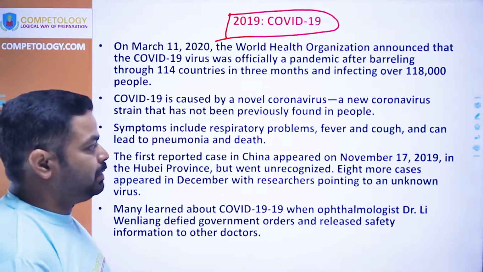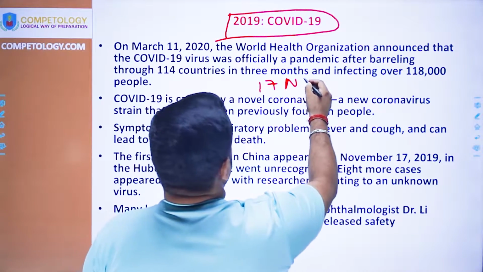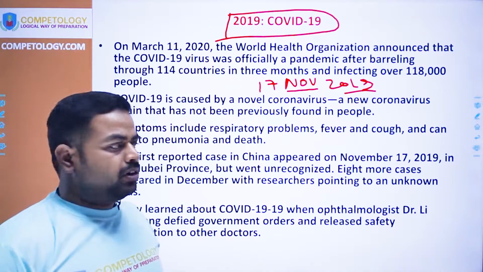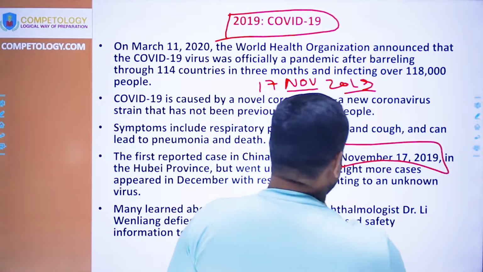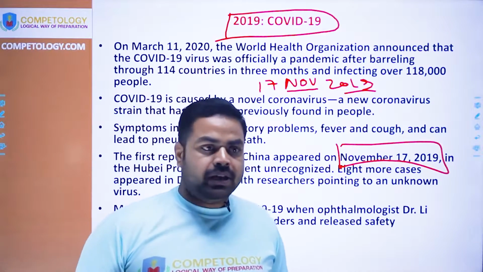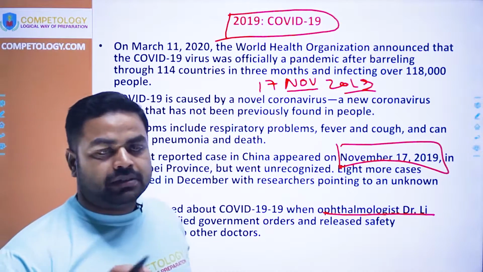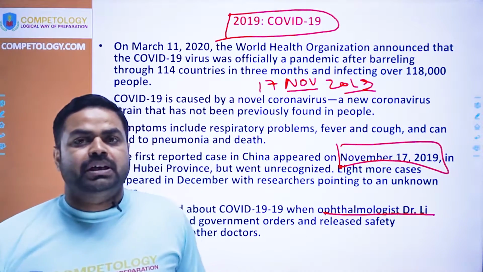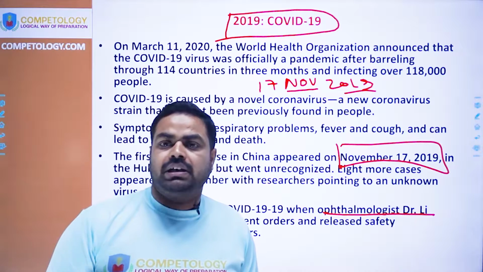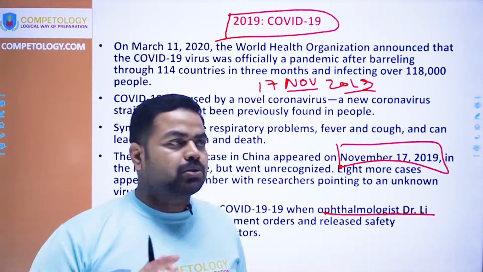And at this time, although the information about the first case of COVID was there on 17 November 2019, still China did not inform the world community, and the information only spread out in December 2019 when a doctor, ophthalmologist Dr. Li Wenliang, defied the government orders, and he spread information about this disease to his doctor community. And because of this, he was charged with criminal activities, and later on, after 1 month, he died of corona itself.